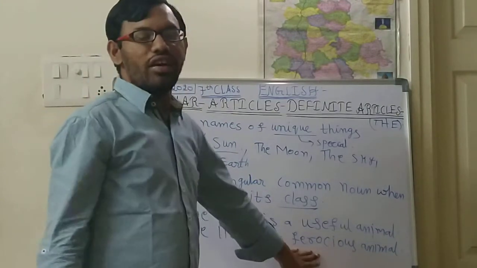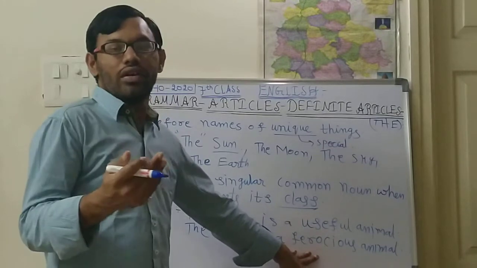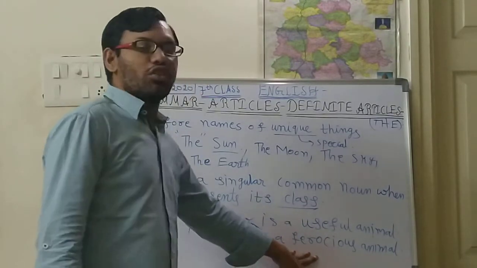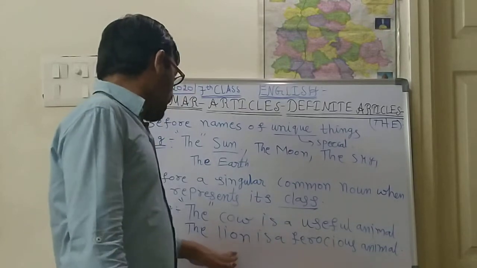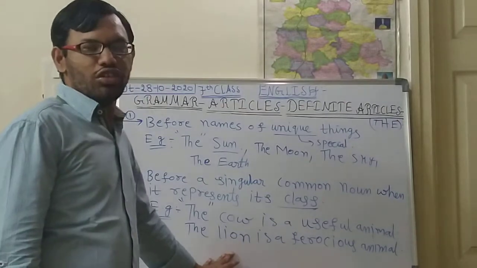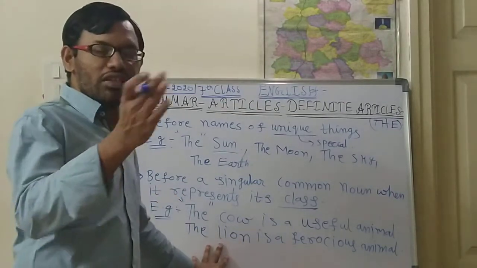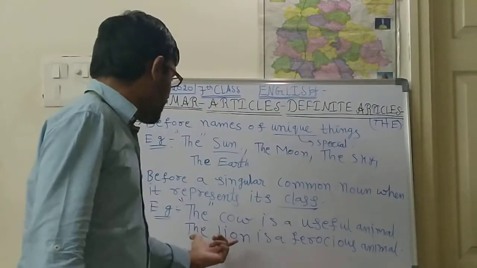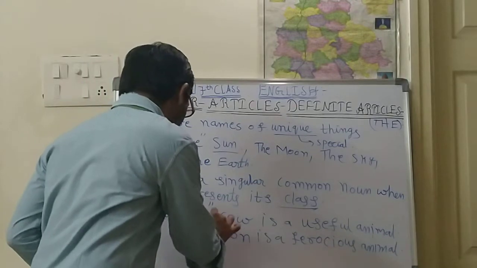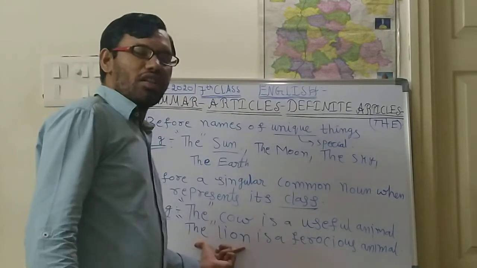Ferocious means very dangerous, the animal which roars. So here, not one lion, all the lions are ferocious only. Instead of saying all the lions, I am saying the lion is a ferocious animal.